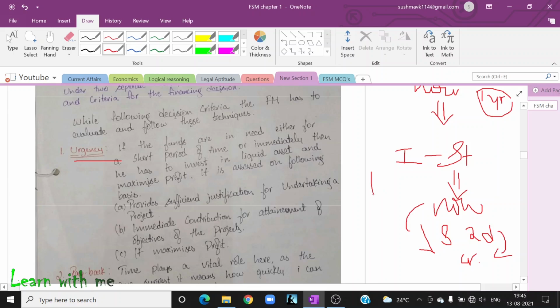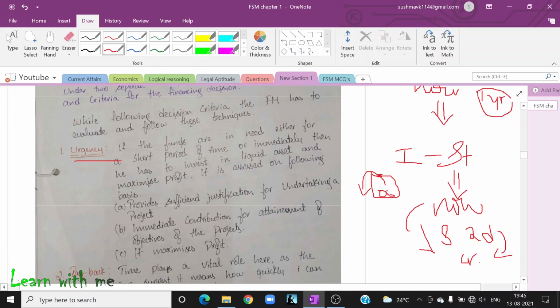If I have a small piggy bank in my home, in Kannada we call it hundi. In temples and all, they have a big one, right? But not that big, a very small one. If I'm saving some amount in this piggy bank, then I can easily get my money, right?